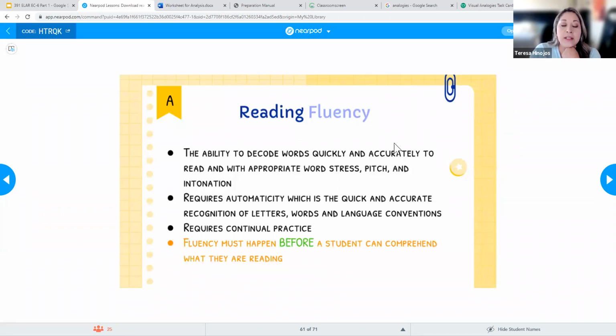So when it comes to fluency, I want to remember that fluency must happen before a student can comprehend what they're reading. And just like we said with word analysis, word analysis and decoding has to happen before I can have fluency. They're all precursors to each other. So if my kids are having difficulty sounding out words, are they going to be able to read the way they speak? No, right? Because they're still having difficulty figuring out what those words are. Once they can decode, then we can start working on their fluency.